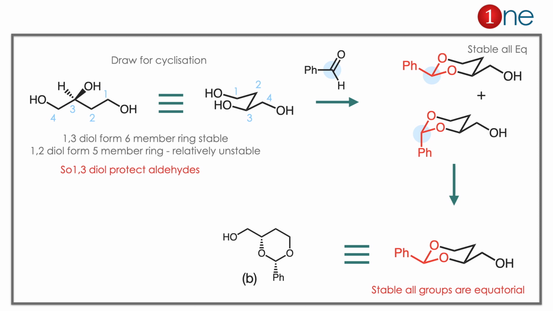So we redraw the structure in the chair form. It reacts with the aldehyde and forms a 6-member stable ring. So the phenyl group can be above or below, but equatorial positions are always stable in the cyclohexane form. So we redraw separately and it would be the answer B. Both are in the same plane, which can be above or below. The answer we already have is below, so we consider it B there. The concepts we have to learn here: first, a 1,3-diol always protects the ketone or carbonyl group. Second, in cyclohexane, bulky groups or functional groups are always stable in the equatorial position.